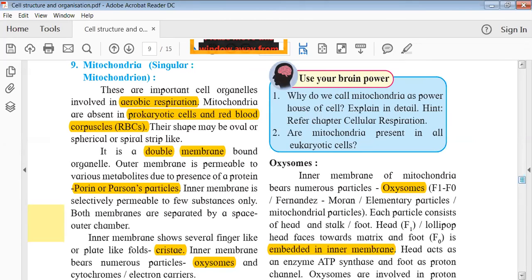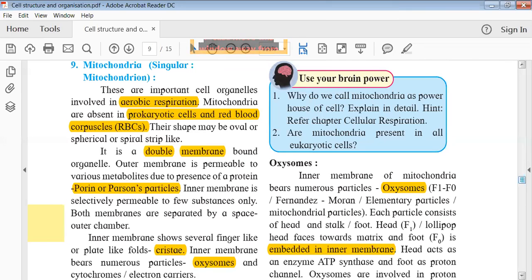It is a very tightly bound membrane, and it is freely permeable. It can allow any other molecules to enter into the mitochondria. However, the inner membrane of the mitochondria is selectively permeable. That is, it can allow only selective molecules, only a few molecules, to enter. The inner membrane is not a very tightly bound structure. It has a typical finger-like projection called cristae.